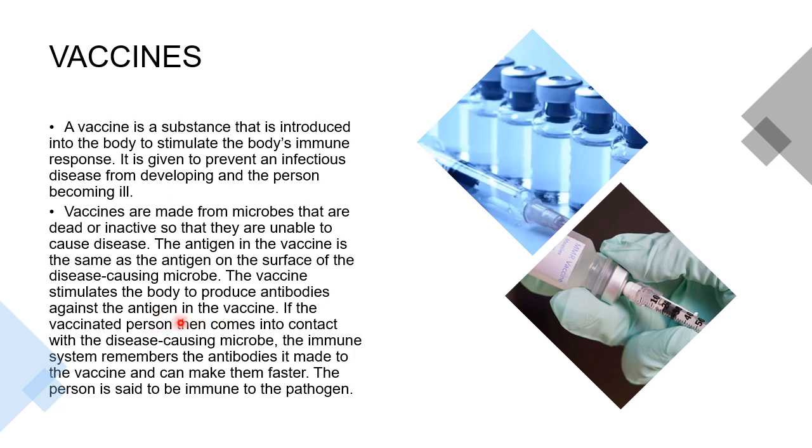The antibodies have already been created by their body. They have already been produced, and are present in their body. So the next time the person gets exposed to any microbe, the immune system remembers the antibody it made when that vaccine was introduced, and thus the second time, the antibodies are made faster. In this way the person is said to be immune to that pathogen.